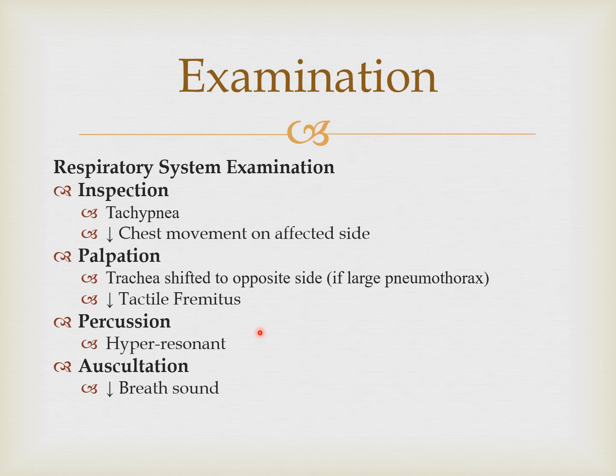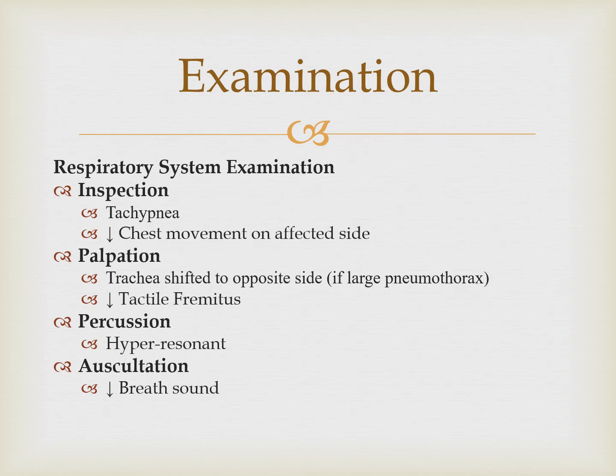Next is palpation. The trachea will be shifted to the opposite side in large pneumothorax and in tension pneumothorax, and vocal fremitus will also be decreased. Then on percussion there will be hyperresonance, and on auscultation there will be decreased or absent breath sounds.